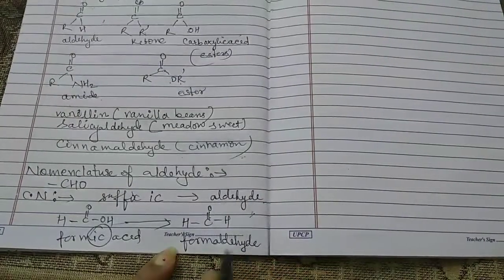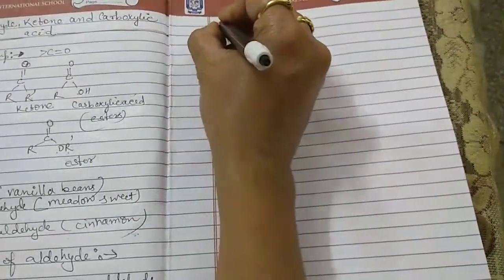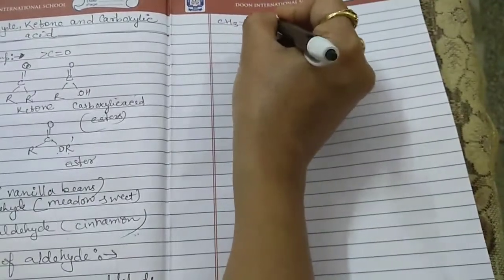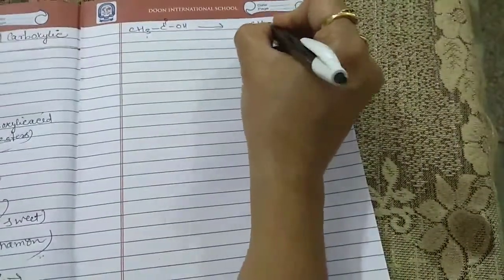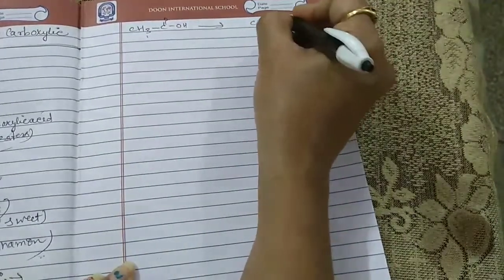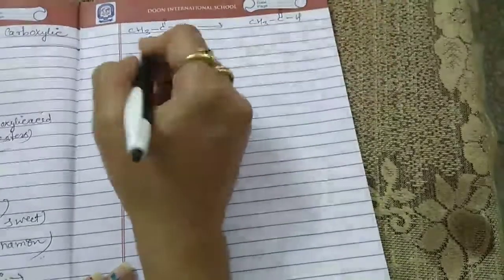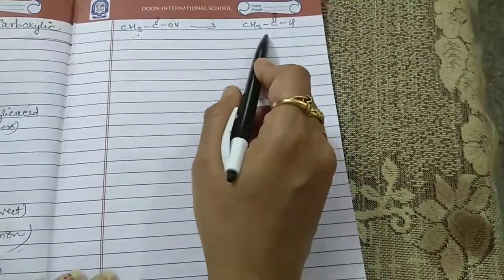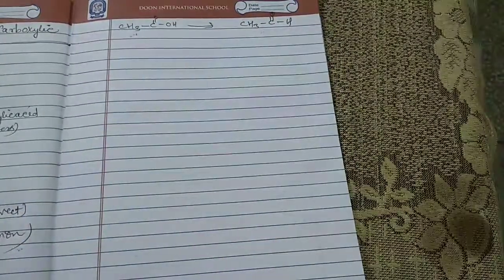Likewise, if we have acetic acid, CH3 C double bond O, OH, and for CH3 C double bond O with H, this is acetaldehyde. So this is the common name system.